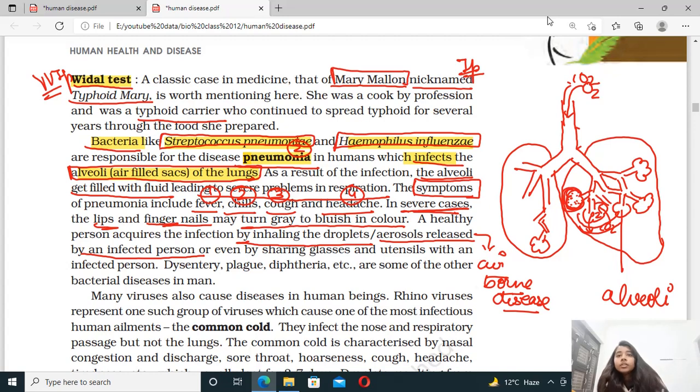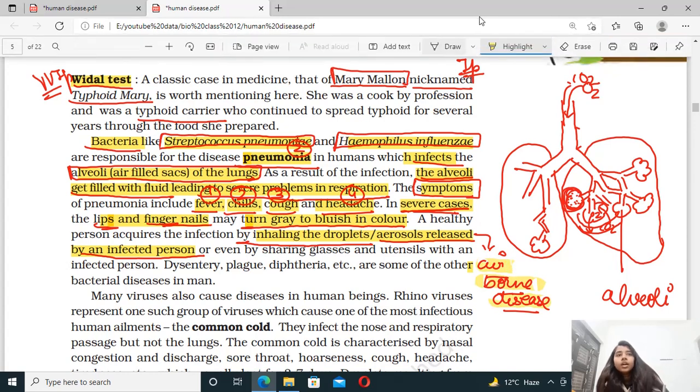And what happens in this? The alveoli get filled with fluid, because of which the person has a problem in respiration. Symptoms क्या क्या होते हैं? Symptoms होता है fever, chill, cough, headache. What happens in severe cases? Severe case में क्या होता है? Lips as well as the nails turn grayish to bluish in color, correct? And how does it get transferred? It gets transferred with the help of the air droplets of the infected person. That is why it is also called an airborne disease, correct?